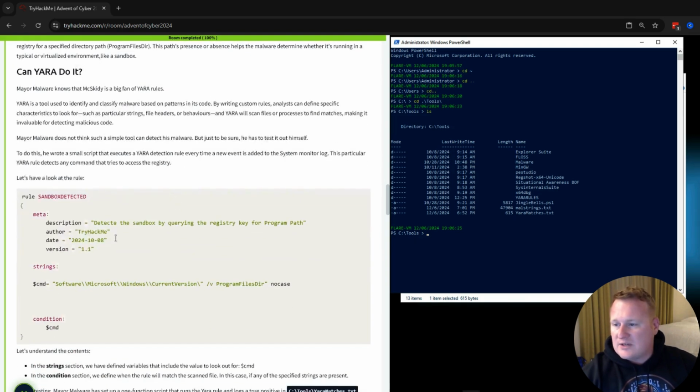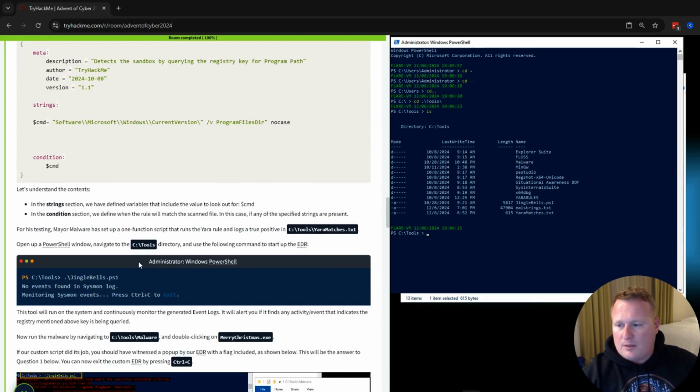So here we see that the rule we're looking for detects the sandbox by querying the registry key for a program path. It lists the author, TryHackMe, the date that this was done, and the version. The string we're looking for is software, Microsoft, Windows, current version, and then it's looking for the program files directory, no case. So let's understand these contents.